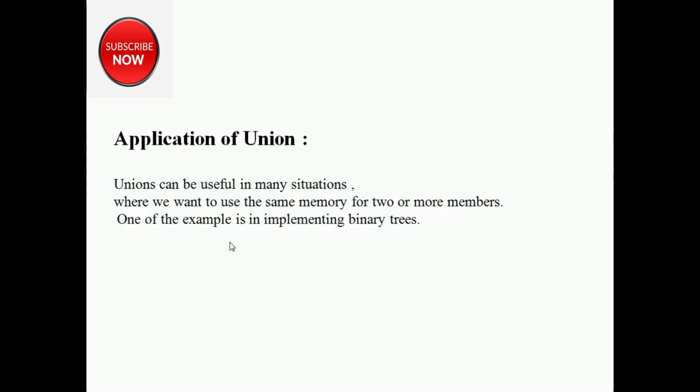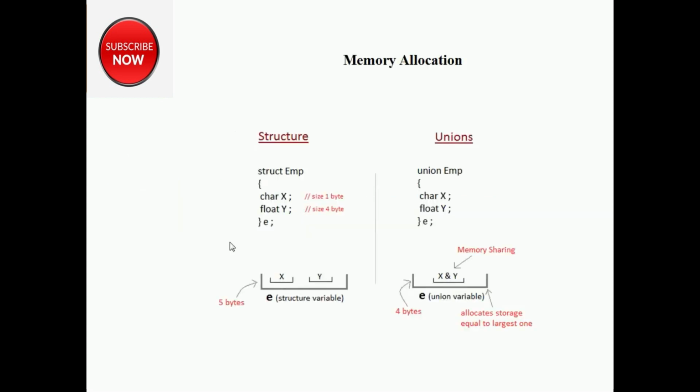So consider, in case of union, you have declared two variables, a character x and a float y. So at a time you will use only one value, either x or y. So there are lots of applications. One of the applications is in binary trees.